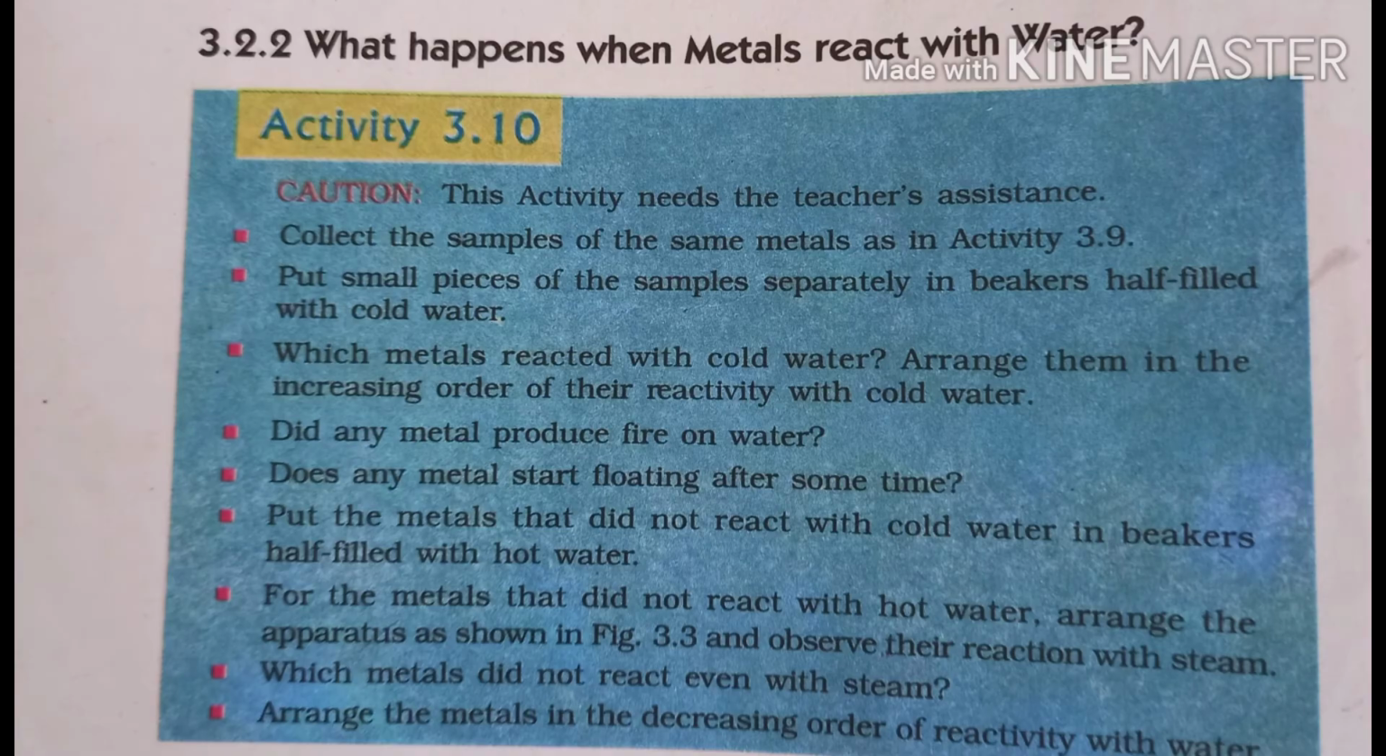To understand how metal react with water, let us now study activity 3.10 of your textbook. Again, we can collect the samples of some metals. Let us take sodium, potassium, calcium, aluminium, and iron for the experiment. You can also take silver and gold to know whether they are reactive towards water or not.